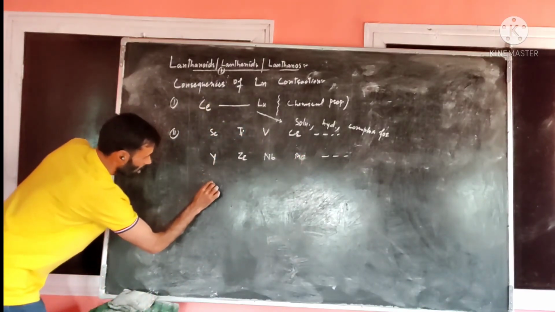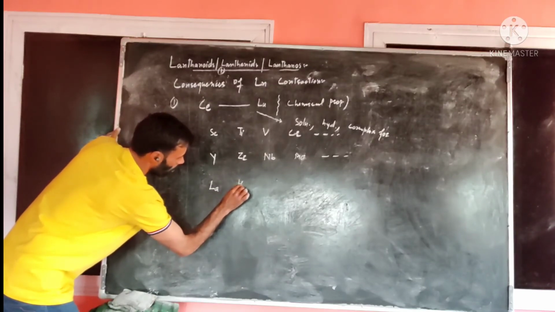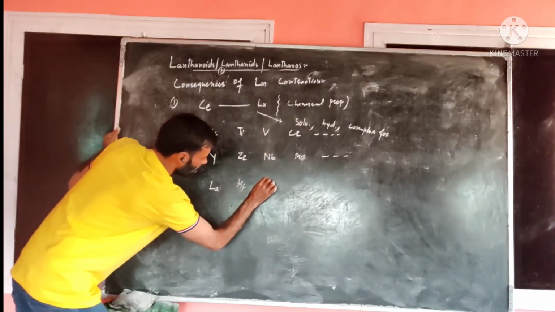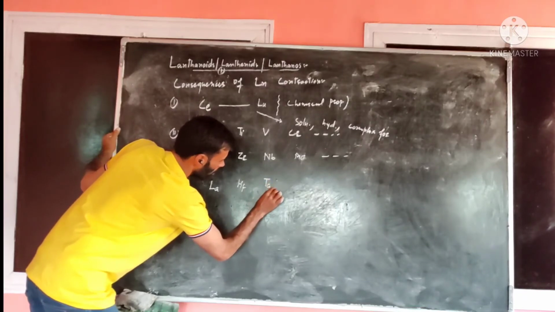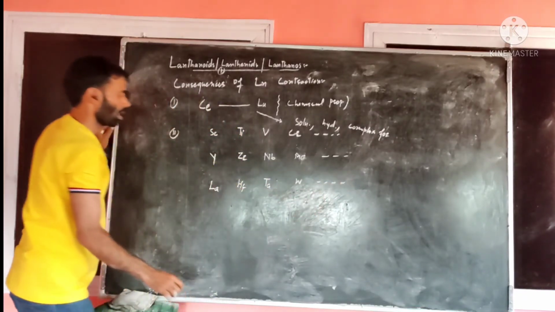These are the elements here, lanthanum here. After that, hafnium, tantalum, tungsten, etc. I have written these elements here.